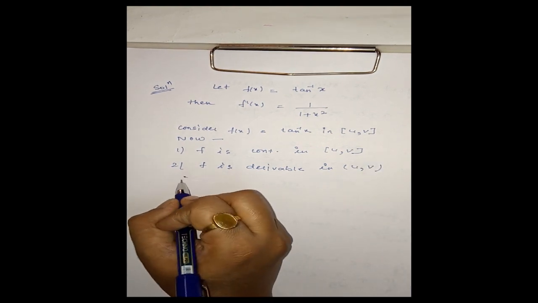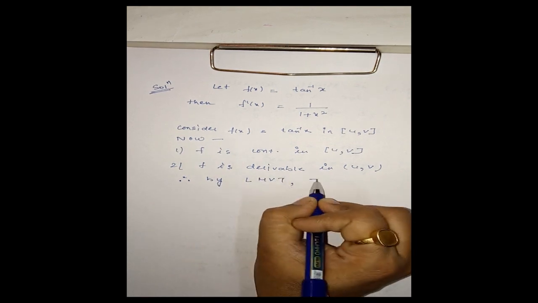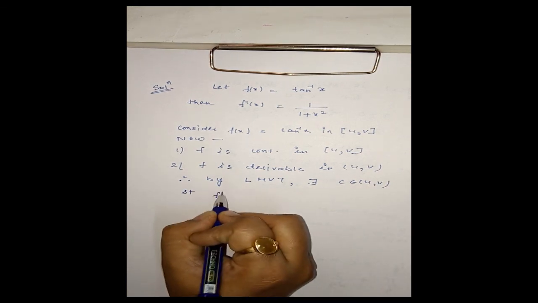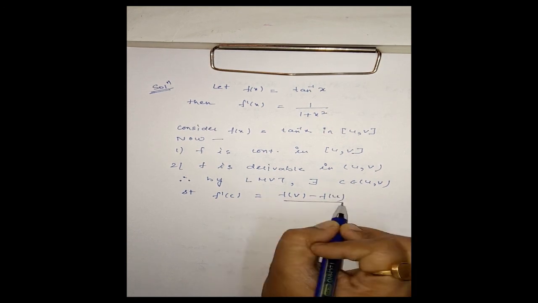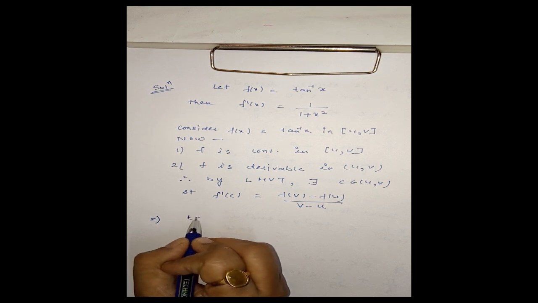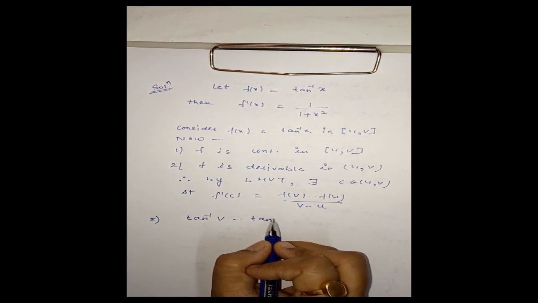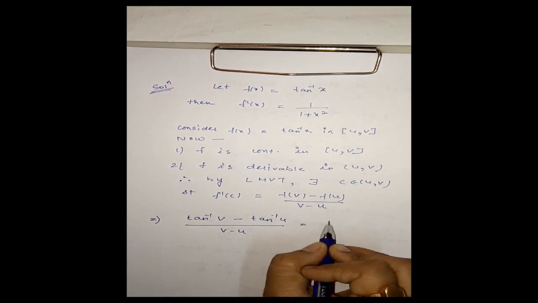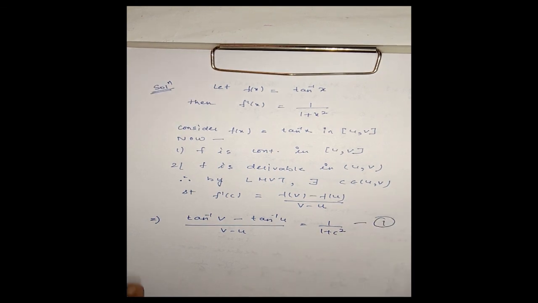Therefore, by LMVT, there exists a real number c in the open interval (u, v) such that f dash c is equal to f of v minus f of u by v minus u. That is, tan inverse v minus tan inverse u divided by v minus u is equal to 1 upon 1 plus c square. Mark this as equation number 1.